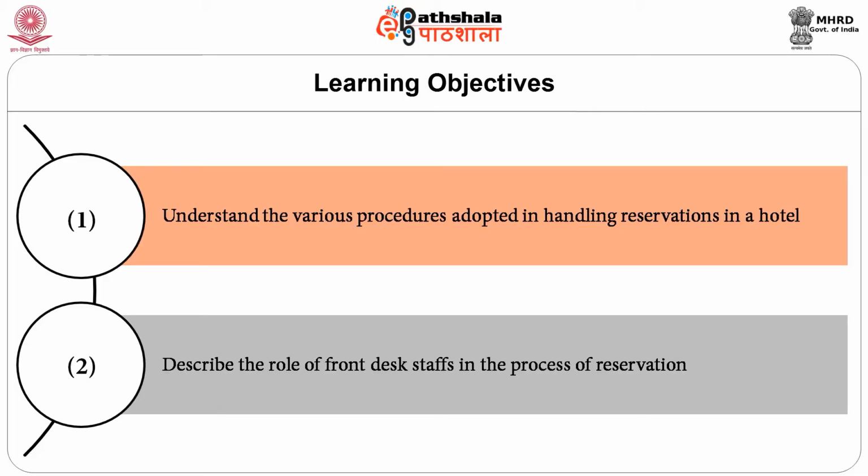As you know, the guest cycle at a hotel comprises 4 phases, namely pre-arrival, arrival, stay and departure. Reservation is the major activity at the pre-arrival phase and is usually the first occasion when the guest and the hotel interact. After going through this module, you will be able to understand the various procedures adopted in handling a reservation and describe the role of the front desk staff in the process of reservation.